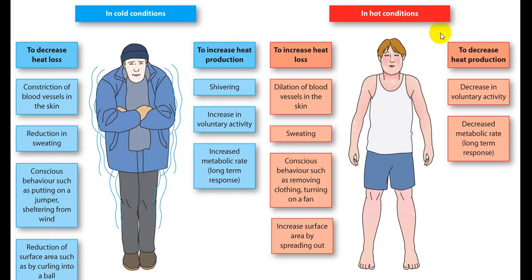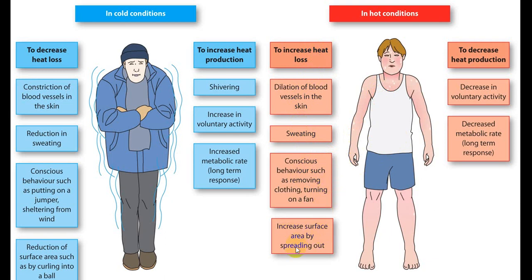While in a hot climate, the heat production will be reduced by decrease in the voluntary activity and decrease in the metabolic rate, by decrease in the production of thyroid hormone and decrease in the production of adrenaline, noradrenaline, and decreasing the sympathetic activity. And increased heat loss by means of vasodilatation, increased sweating, and the person will remove the clothes, and the person will switch on AC or fans, etc., which will help in loss of heat by means of conduction, convection, and radiation.